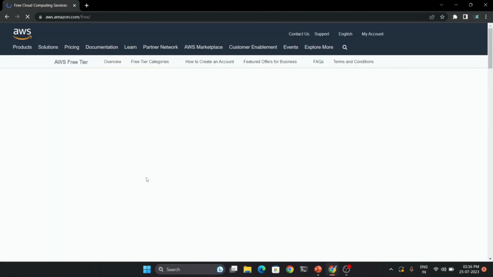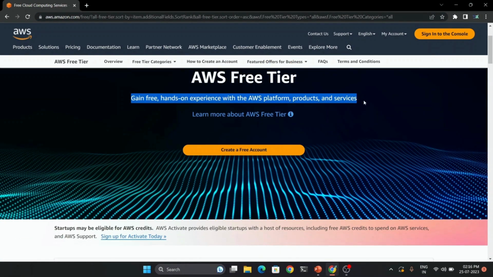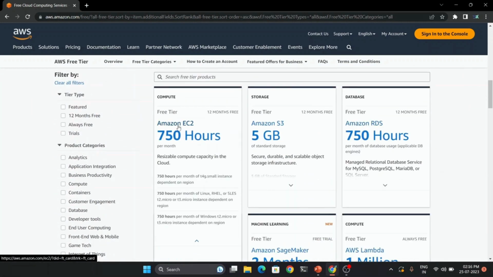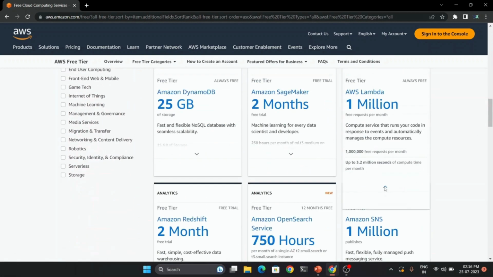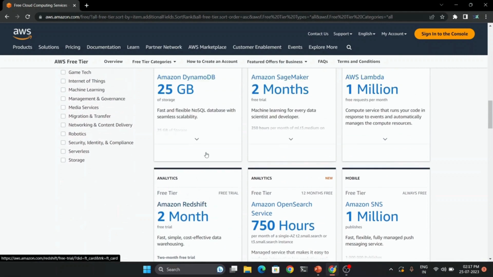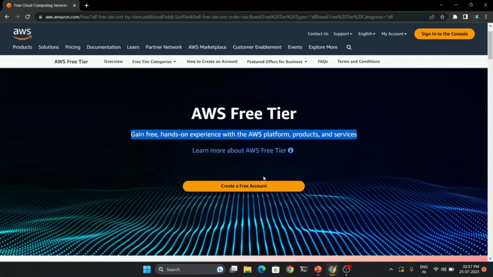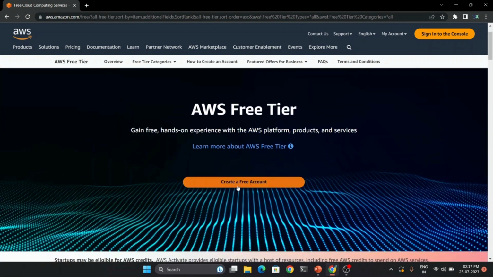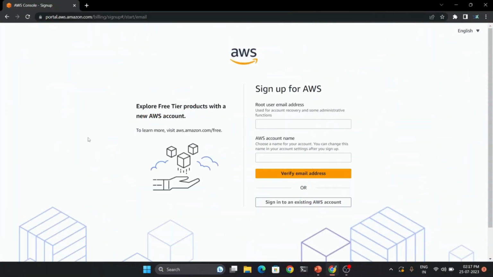Just click on it and you will reach the AWS free tier page where you can read about the free tier offering. It lists all the services that AWS provides for free, such as EC2, S3, RDS, DynamoDB, SageMaker, Lambda, etc. You can use all these services up to certain limits for 1 year. And to use these services, you need to create a free tier account. For that, you have to click on create a new account. It will open a sign up page where you need to provide your email address, account name, and card details. Fill in all these details and create your account. Once your account is created, log into the AWS console.